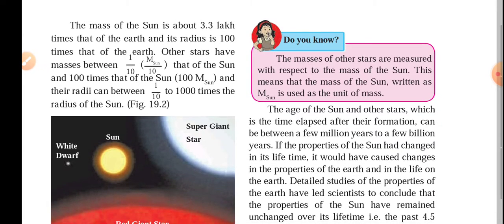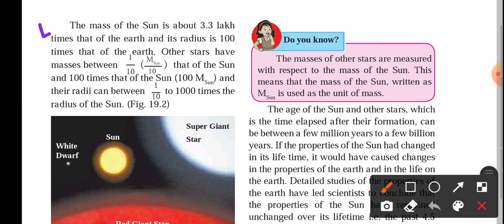Now further, there are different kinds of stars, and that classification is done on the basis of mass. The mass of the sun is about 3.3 lakh times that of the earth, and its radius is 100 times that of the earth.